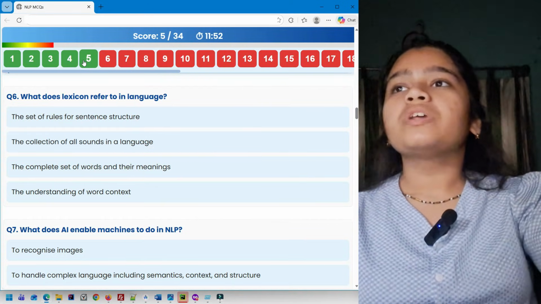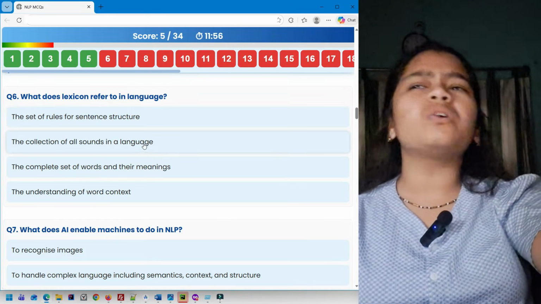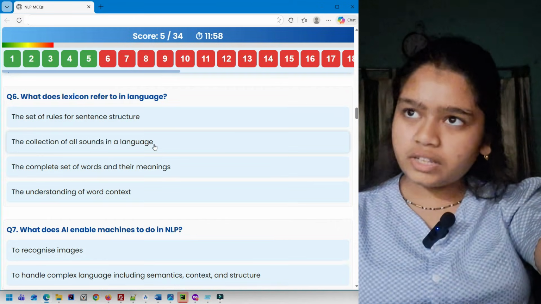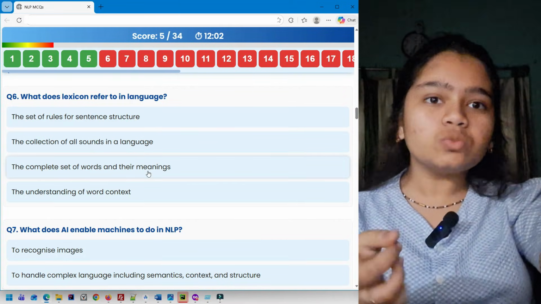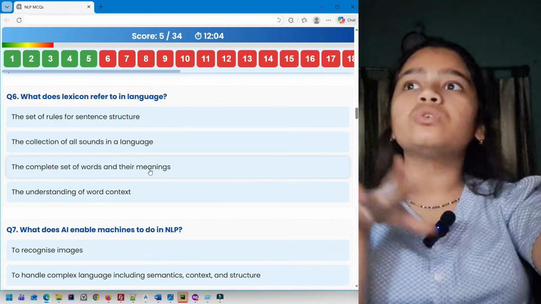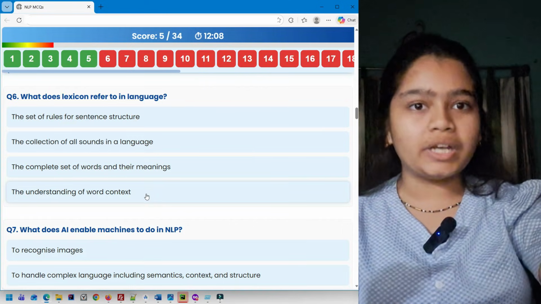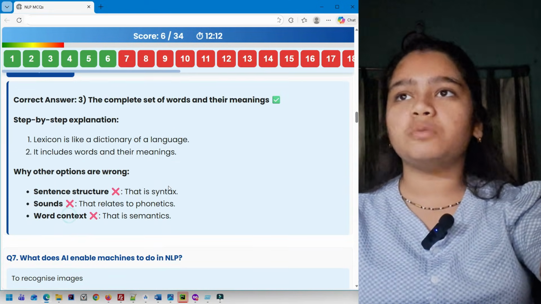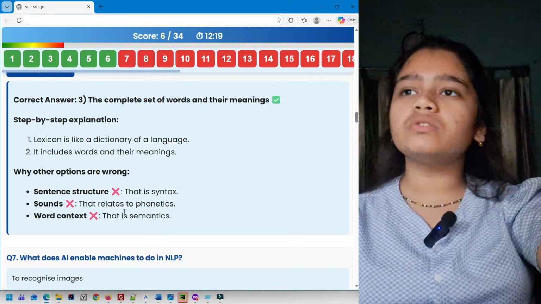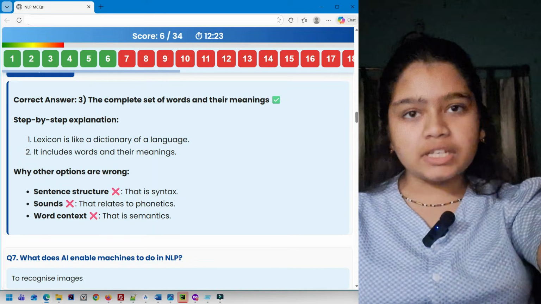So set of rules for sentence structure, that is syntax. The collection of all sounds in a language, no. The complete set of words and their meanings, yes, because that is technically a dictionary. So we can consider this option. The understanding of word context, no, that is semantics. So it's going to be option 3, the complete set of words and their meanings. This is the explanation. Here you can also see that sounds talks about phonetics.